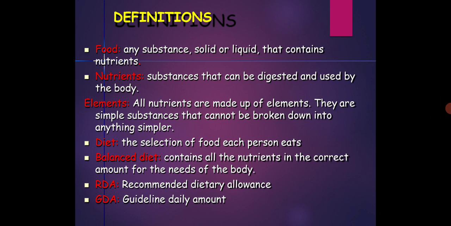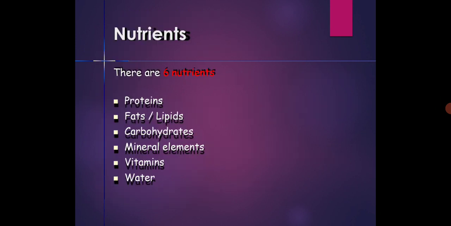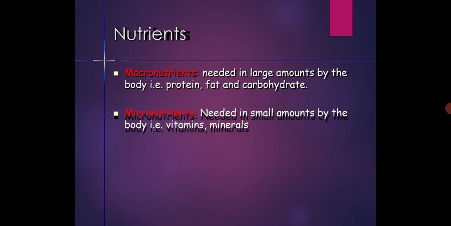RDA is the recommended dietary allowance. GDA is the guideline daily amount. Now see the nutrients. There are 6 nutrients: proteins, fats, also called lipids, carbohydrates, mineral elements, vitamins, and water. These are the very important nutrients for the fish diet.